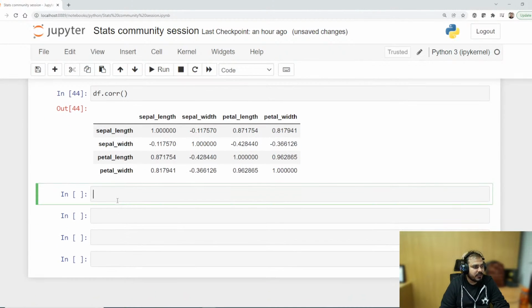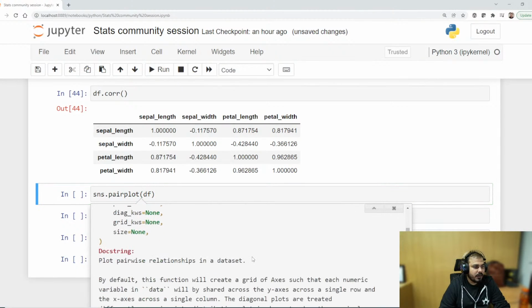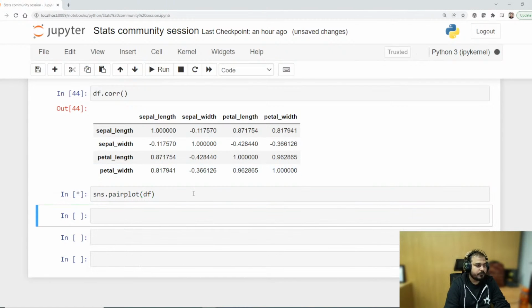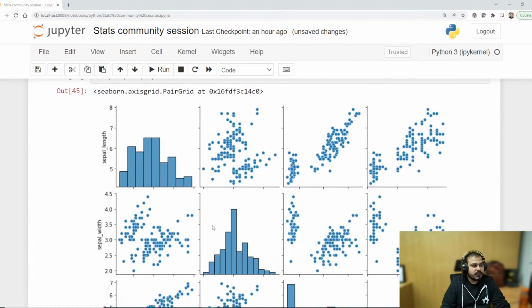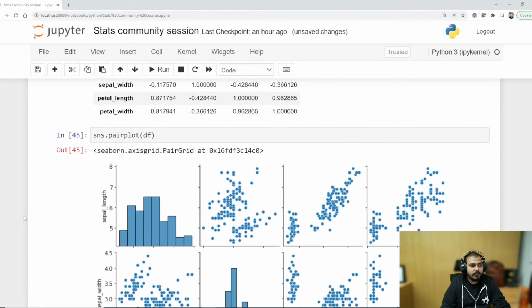I'll not use this. Instead, I can also use sns dot pairplot of df. So here also you have a way to see it in a diagrammatic way. This is how your diagram looks like, the entire correlation in a visualized way.